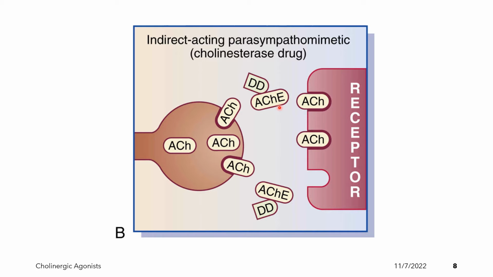What the drug will do, as represented here, is that these inhibitors will inactivate the enzyme acetylcholinesterase, thus permitting acetylcholine to react with the receptor. As you can see, the acetylcholine will be able to bind to the receptors because the enzyme that breaks it down will be inhibited or inactivated.